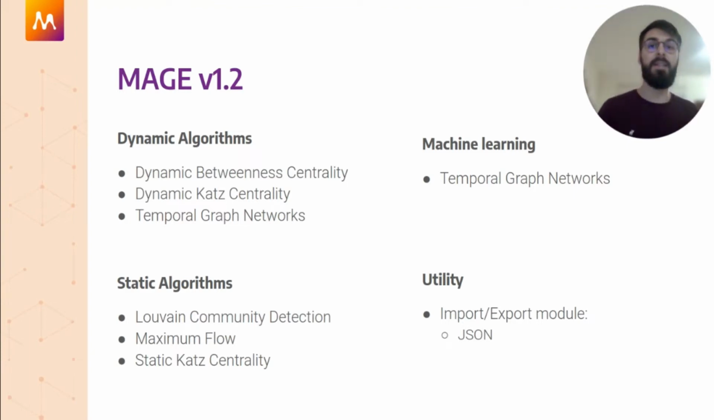And you heard it, machine learning is coming and it's a powerful tool nowadays. Therefore, we are following trends by introducing graph machine learning with temporal data. Next, our library has been extended with static algorithms by adding Louvain community detection, maximum flow, and cut centrality. And to make this release full, we have added more utility stuff. Currently, we are able to import and export our database in JSON format.